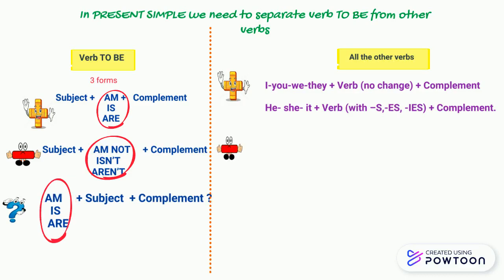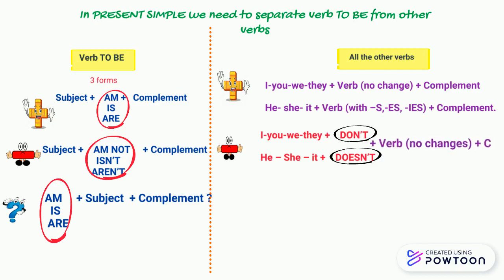In negative form is the same. For I, you, we, and they, you need an auxiliary, don't. For he, she, and it, doesn't. And then the verb in the base form. After the auxiliary, the verb doesn't change, no cambia, recuerden.